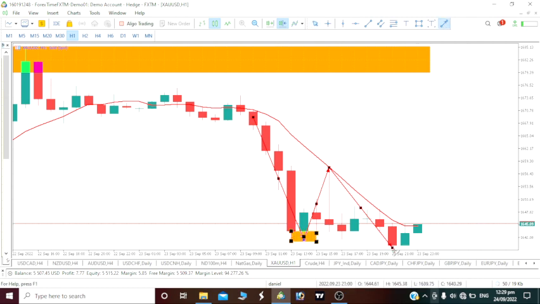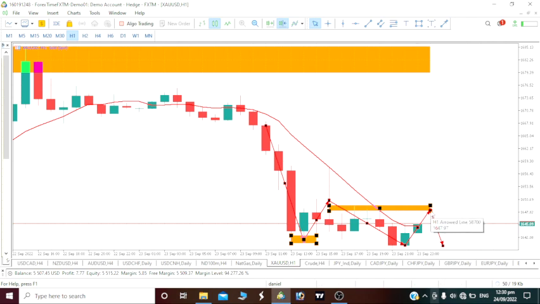Let's see if we can have a little bit of a pullback to this level here. I don't believe this pullback will break above it. It should come here, tap this level, then another drop should occur on this 1-hour time frame. So on the 1-hour time frame, we are still bearish. See it like this: a drop, a correction, another drop, which broke below the previous lows on the 1-hour time frame. Then a little bit of a correction will test this level, and after the correction, another drop would occur.